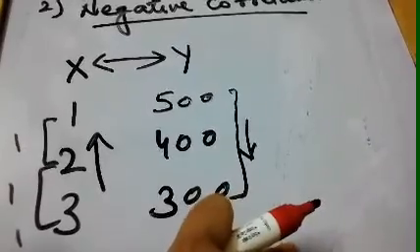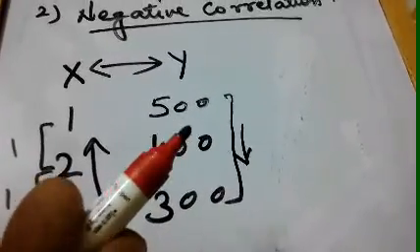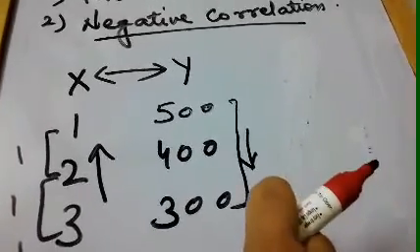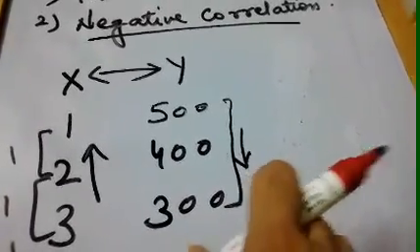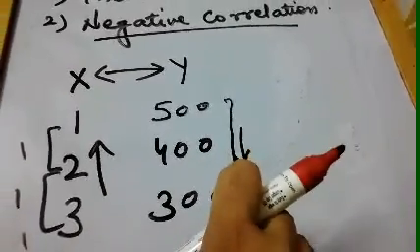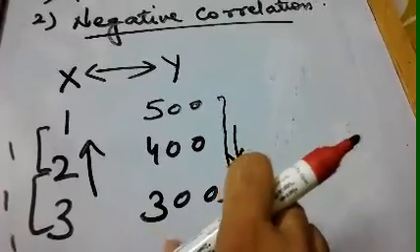So this type of relationship, when one variable shows an increase and the other variable shows a decrease, is called negative correlation. So what is the relationship between them? It will be classified as negative correlation.